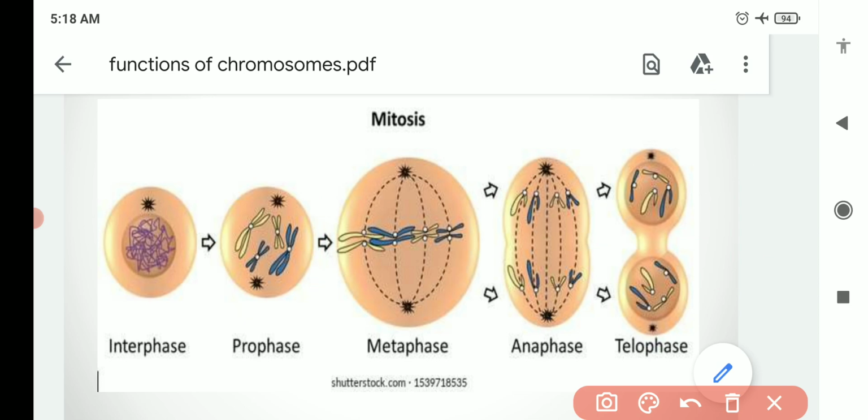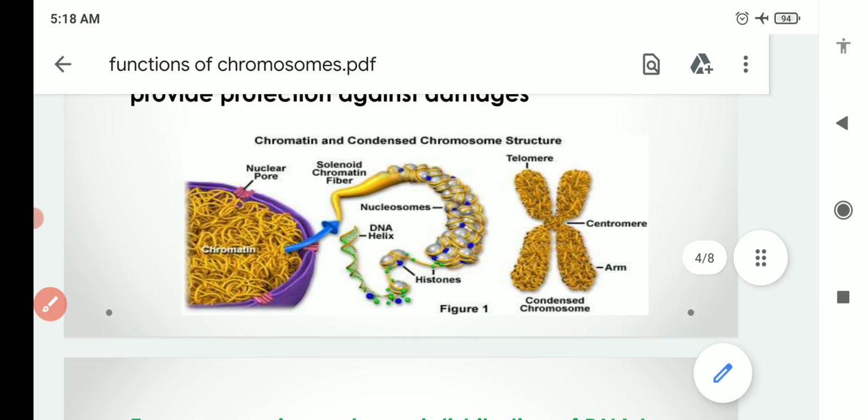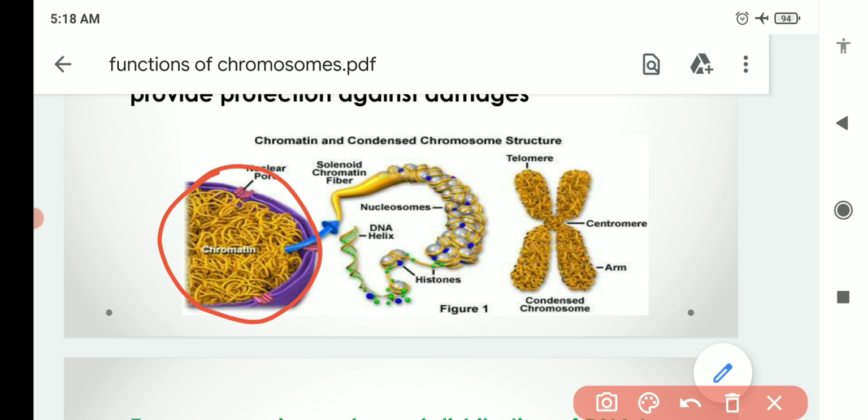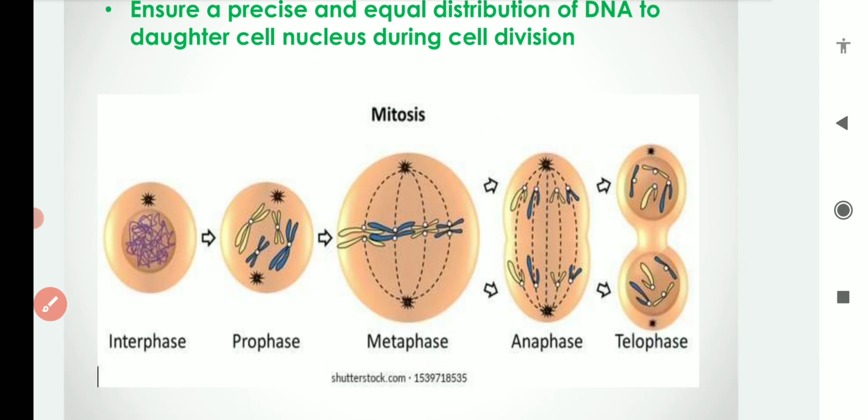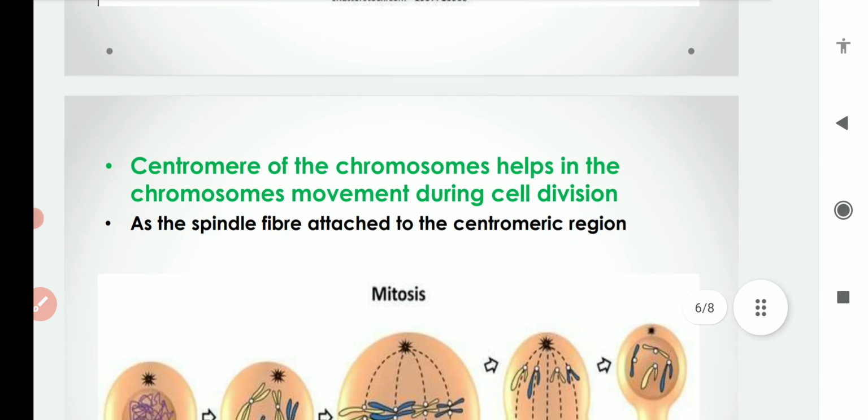So suppose this DNA was not present in the form of chromosomes, like here you can see, and it was present only in the form of a thread. Then it would be very difficult to distribute this thread into two equal parts from this mother cell to two daughter cells. It will be difficult, and there will be chances of damage to the DNA. So that's why this is a function of the chromosomes, because the DNA is present in the form of chromosomes. These chromosomes help in the equal distribution of the DNA during cell division. So this is another function of the chromosomes.